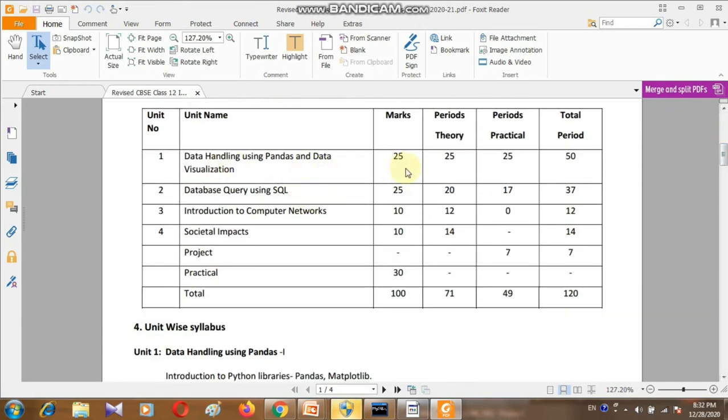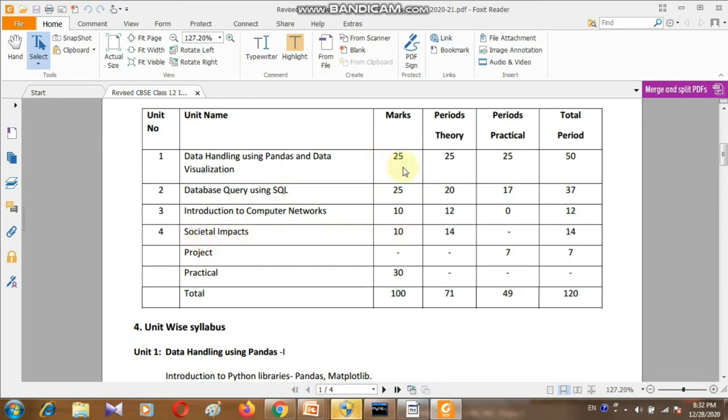I have already discussed that from Python, a 25-mark question will come. From database query using SQL, a 25-mark question will come. From introduction to computer networks, 10 marks will come. Then from point number 4, 10 marks will come.